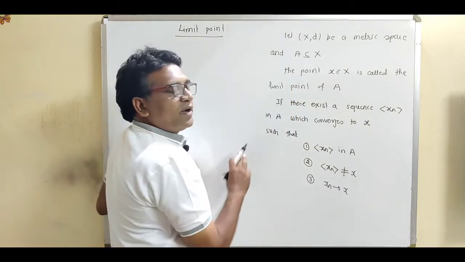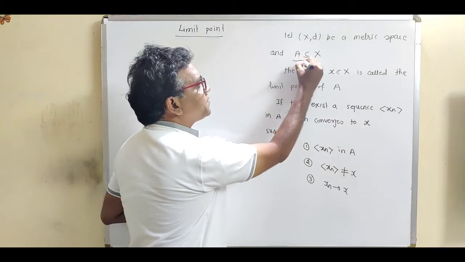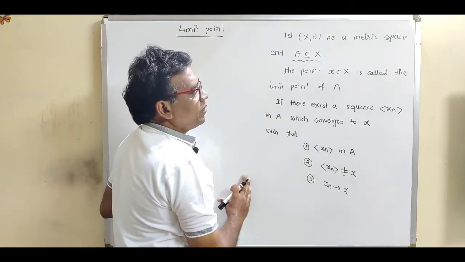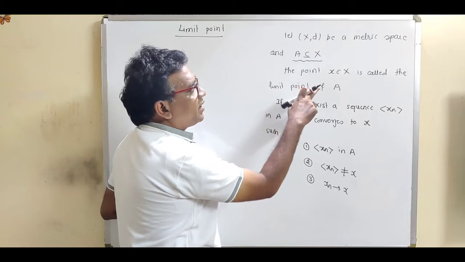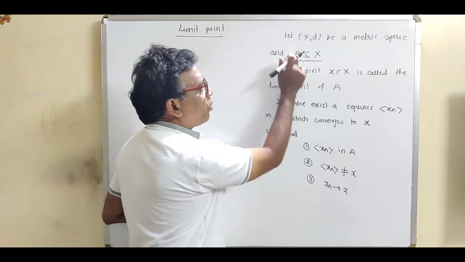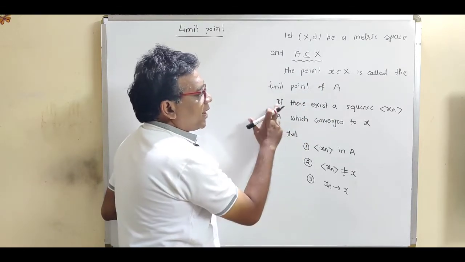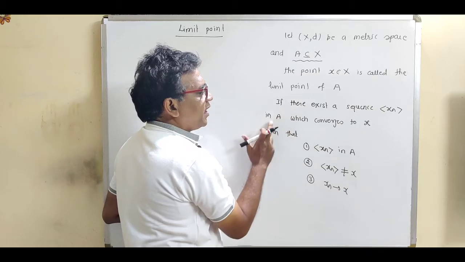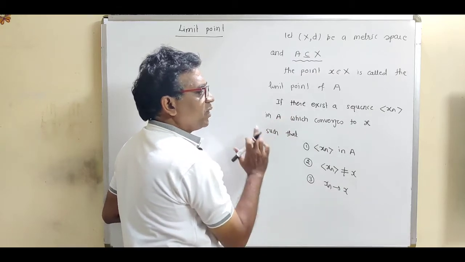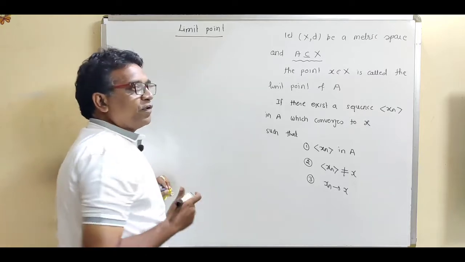Let (X, d) be a metric space, and suppose A is a subset of X. Then a point x belongs to X is called a limit point of this set A if there exists a sequence xn in A which converges to x. See what is the definition of limit point.